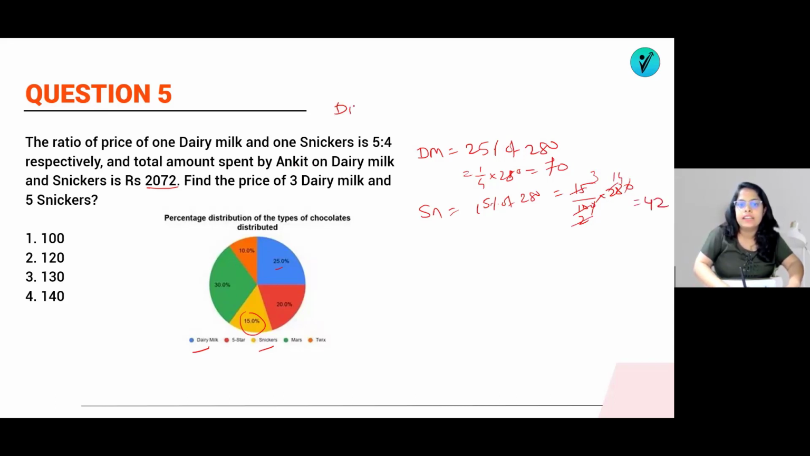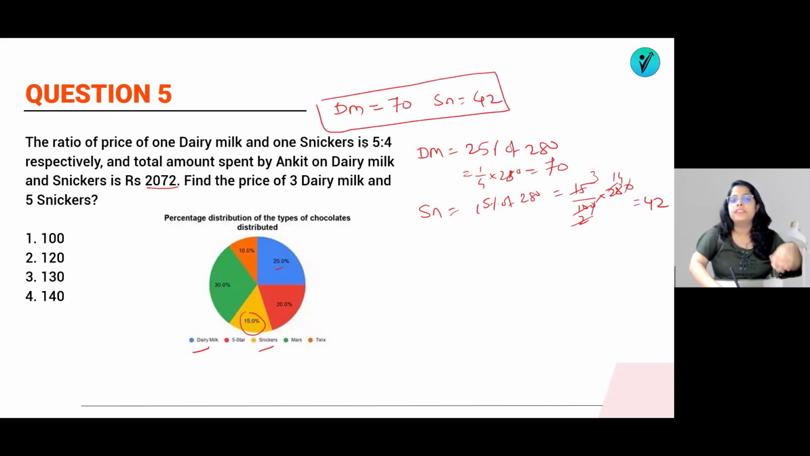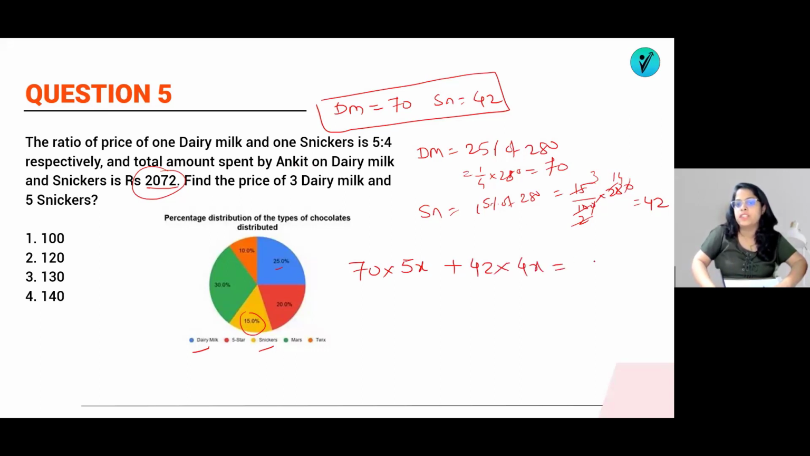So we can see he has sold 70 Dairy Milk and 42 Snickers. And what is the price of this? Price of one Dairy Milk is 5x and price of one Snickers is 4x, and the total amount is 2072. So what we will say is 70 Dairy Milks into 5x each plus 42 Snickers into 4x each, which equals 2072. So how much will it be?